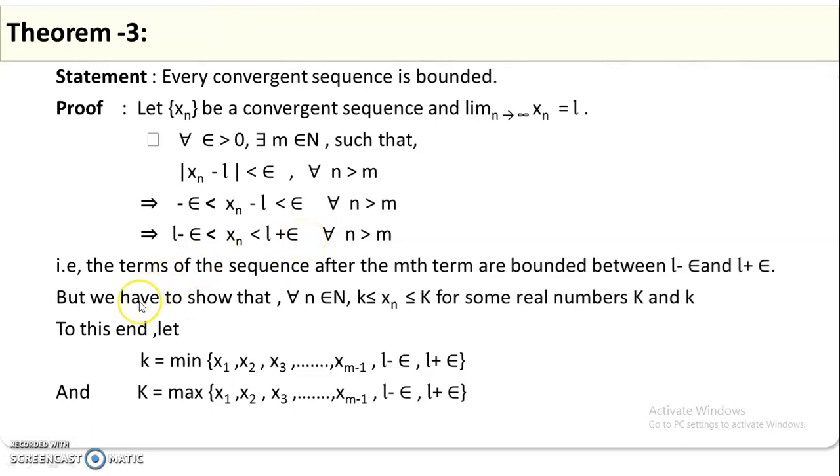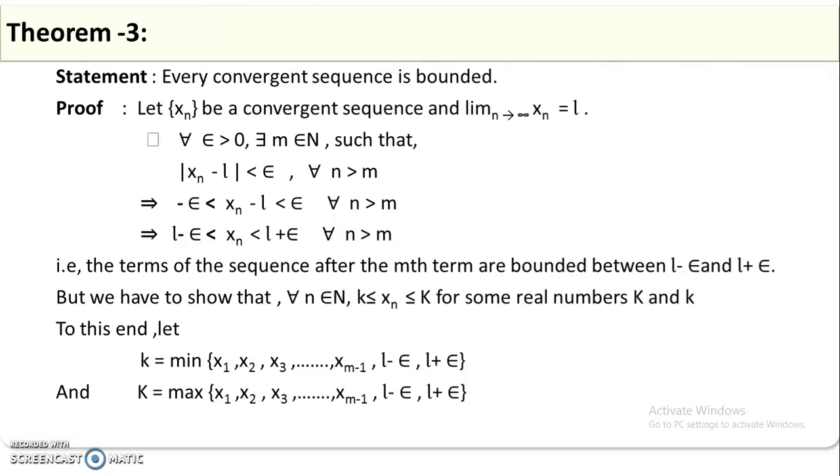That means the terms of the sequence after the mth term are bounded between L minus epsilon and L plus epsilon. But we have to show that for every n, a natural number, xn lies between a small k and a capital K, for some real numbers k and K.